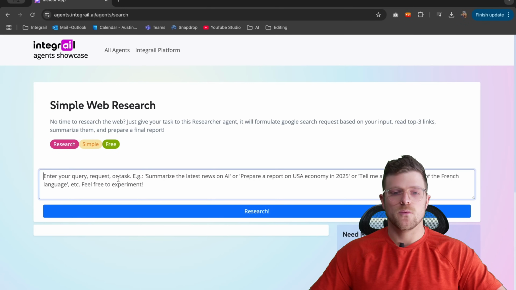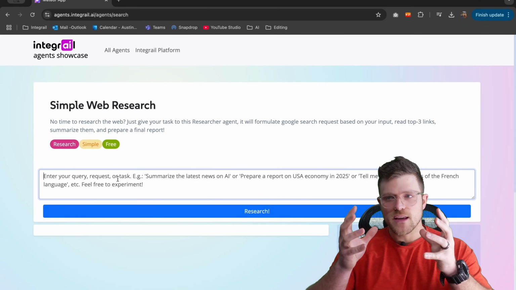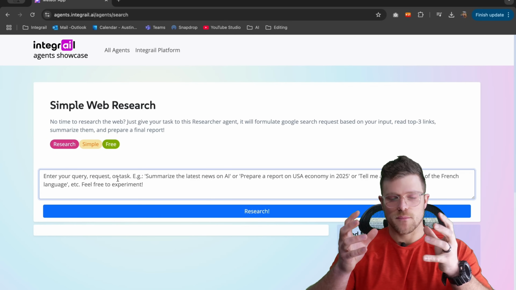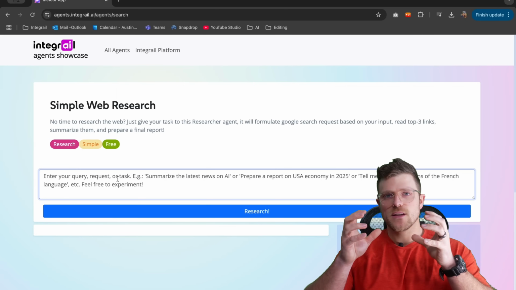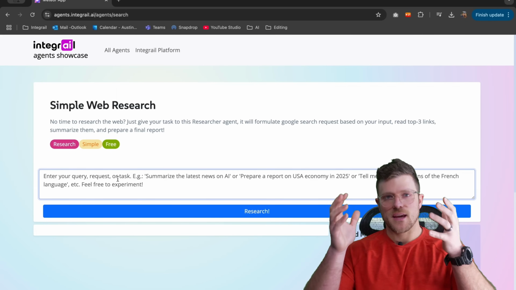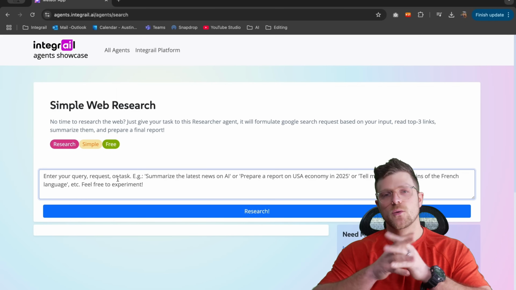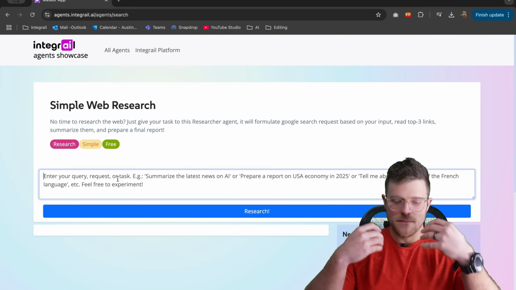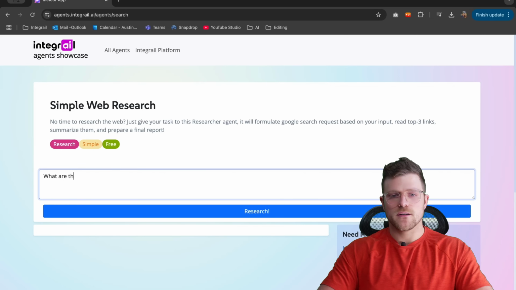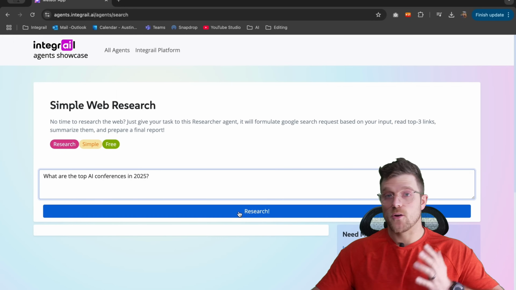So in this case, what I'm interested in, think of like the deep research from Perplexity or Grok 3, things such as that. This is going to basically search the web, and in this case, it's going to take the top 3 URLs and break them down for you. So something that's really pertaining to me is: what are the top AI conferences in 2025? And then go ahead and click research.